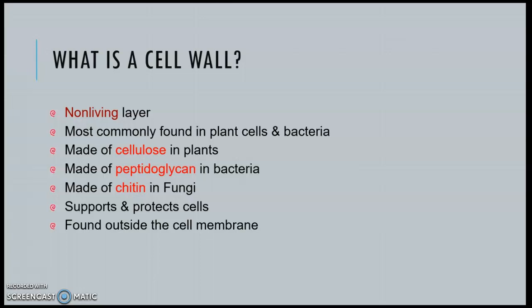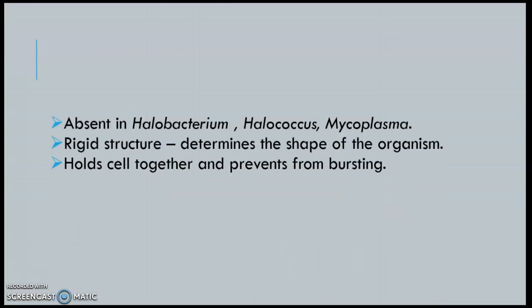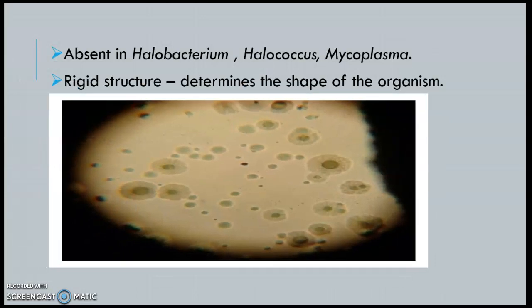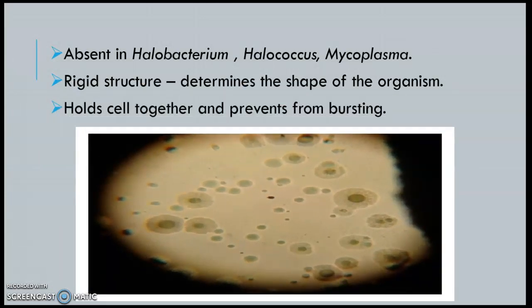So this cell wall supports, protects, and gives shape to the cell, and it is the outermost portion; next to the cell wall is the cell membrane. I said before that bacteria contain a cell wall, but there are a few exceptions. It is just general knowledge that you should know. So Halobacterium, Halococcus, Mycoplasma, these bacteria are devoid of the cell wall. Okay, it is just GK.